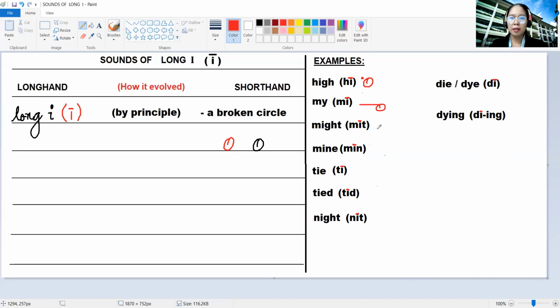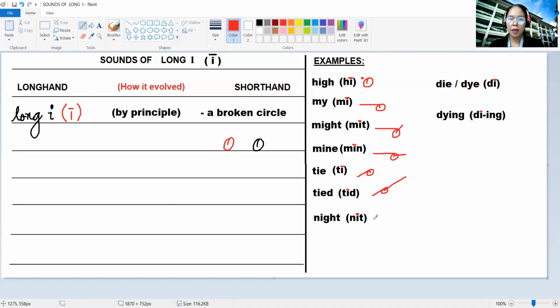For the word might, it's letter M, a broken circle, and T. Mine, M, broken circle, and N. Tie, letter T and a broken circle. Let me repeat. It's letter T and a broken circle. Tide, we have letter T, broken circle, and D.